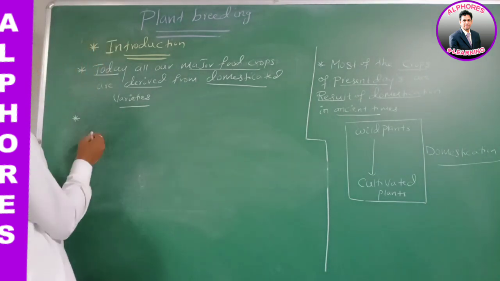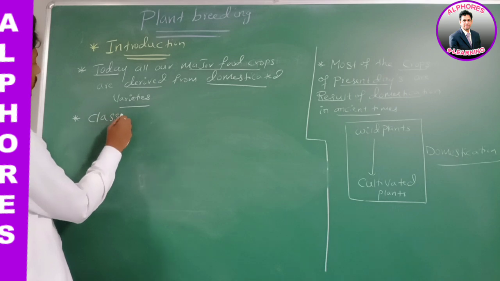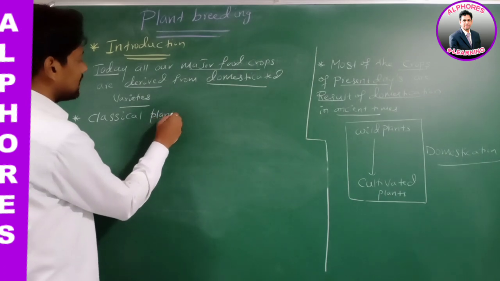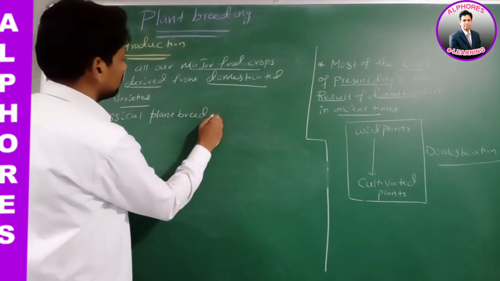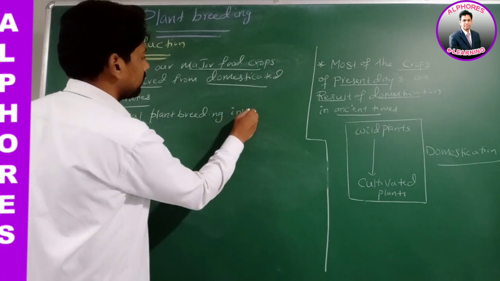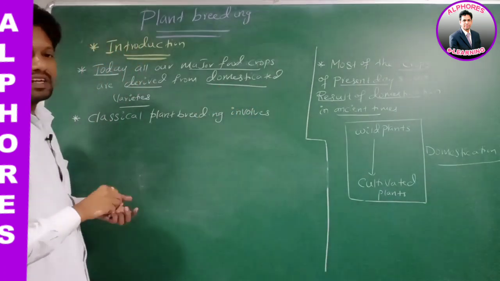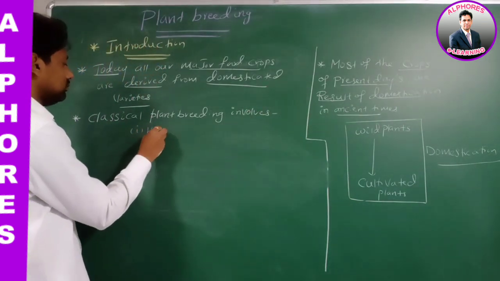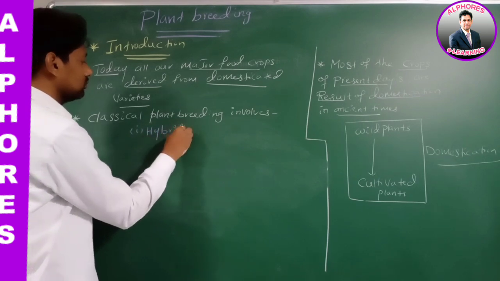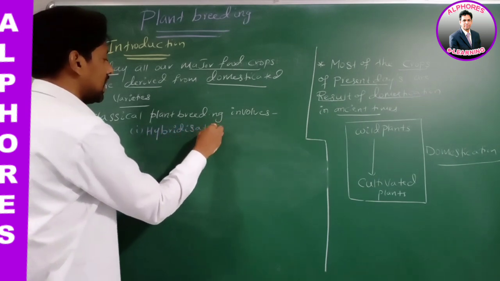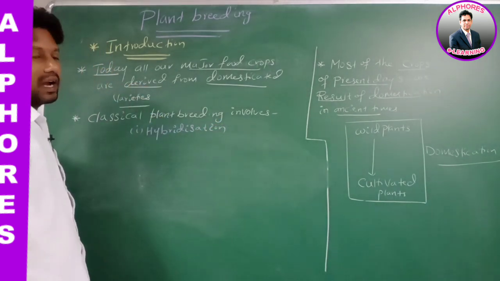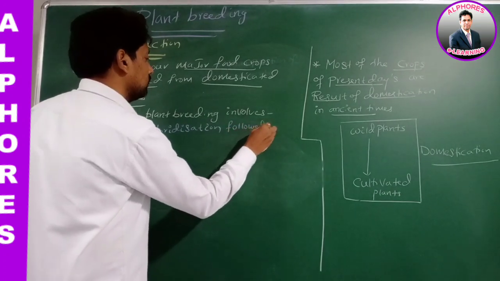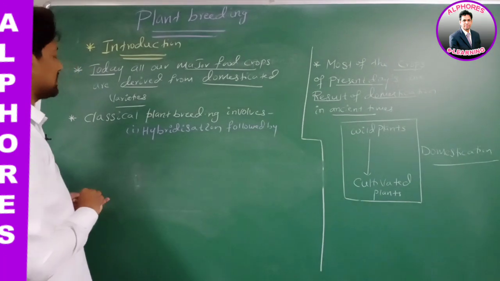Classical plant breeding involves, number one, hybridization, followed by artificial selection.